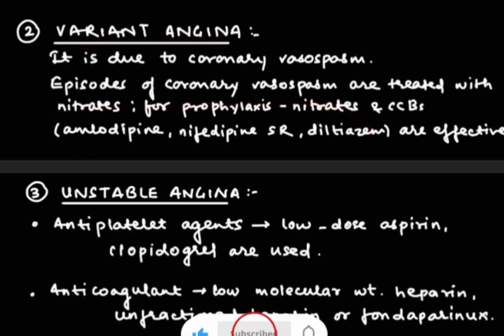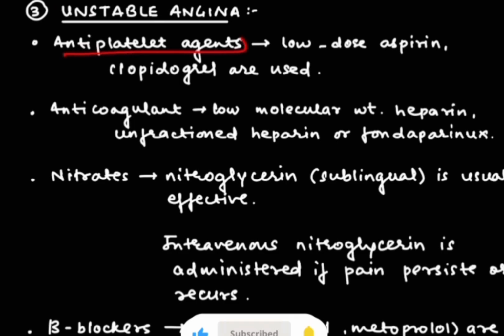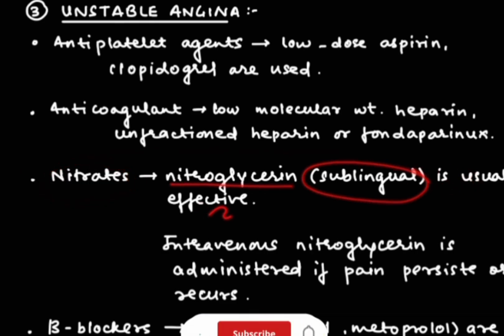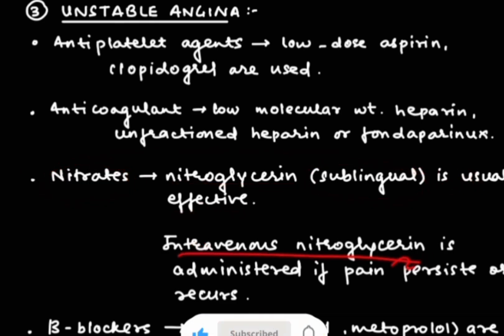Now we are going to see unstable angina. Antiplatelet agents are given for this, such as low dose aspirin and clopidogrel. The next is anticoagulants. For this, low molecular weight heparin or unfractionated heparin is used. The next is nitrates. For this, nitroglycerin taken sublingually is usually effective, and intravenous nitroglycerin is also administered if the pain persists or recurs.